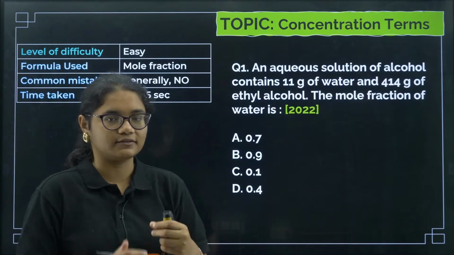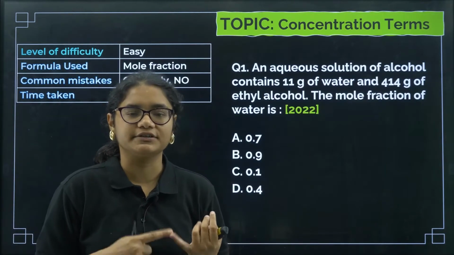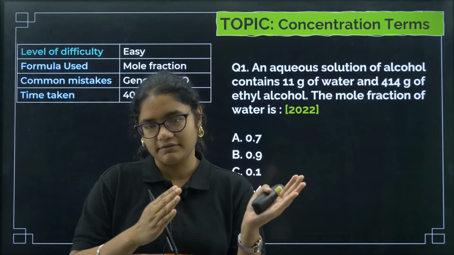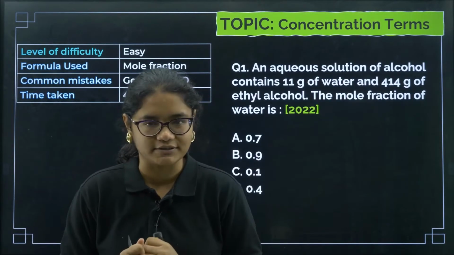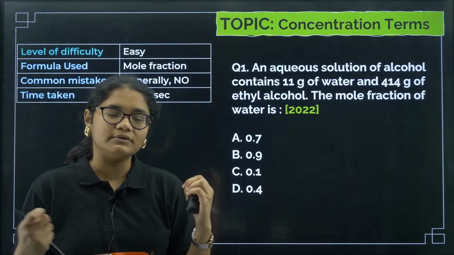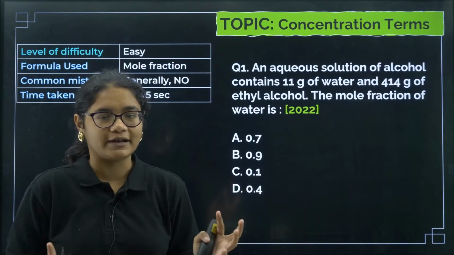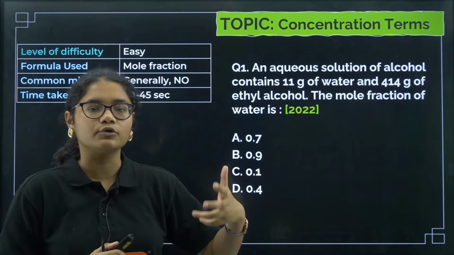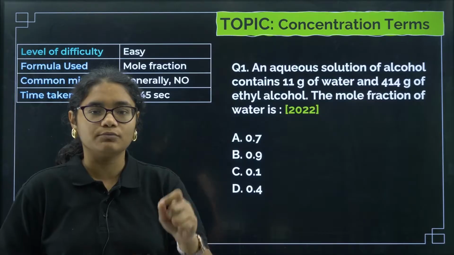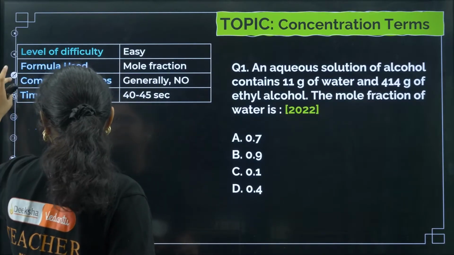I have divided the chapter into different topics, like concentration terms, solubility, colligative properties, right? We have divided the topics and then taken questions, okay? I have also told you about the level of each question and how much time you need to spend on this type of question, so that you have a general idea of how to solve it and how much time to dedicate. If you are dedicating more than that much time, then you must do more practice. Clear? So let us see the first question here.